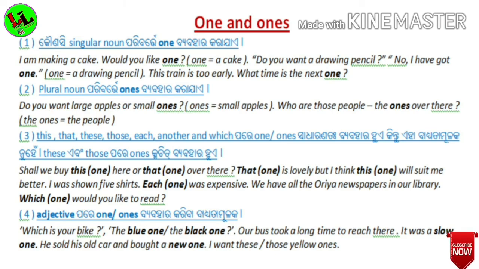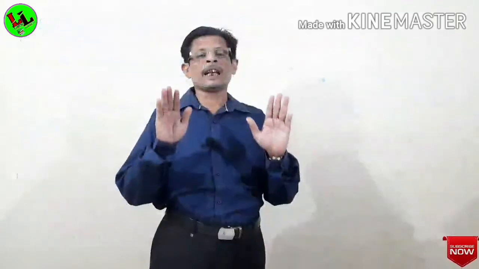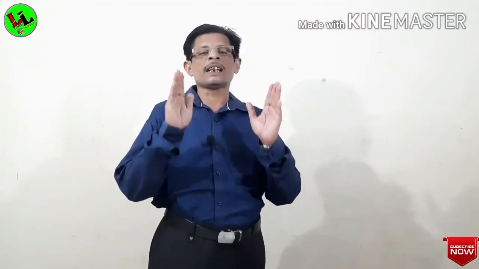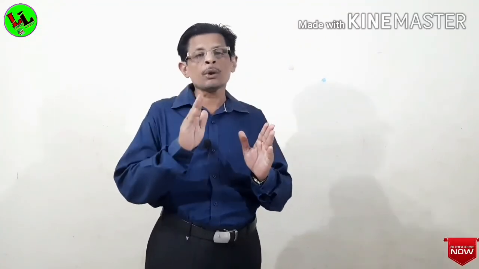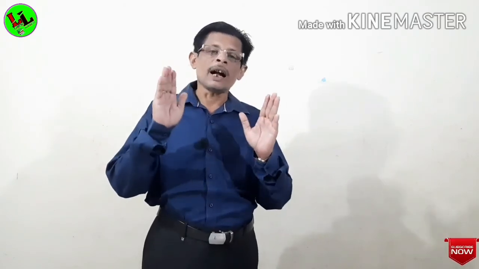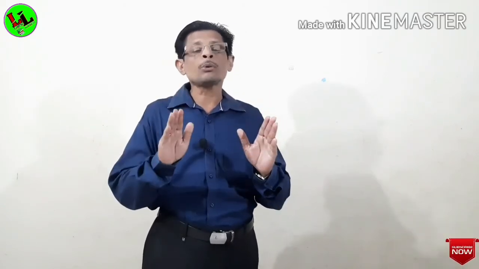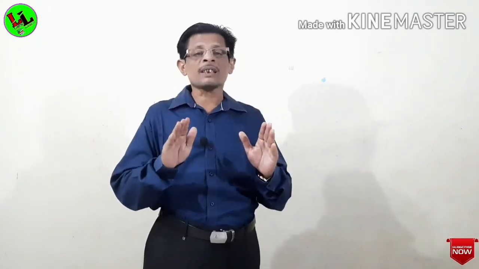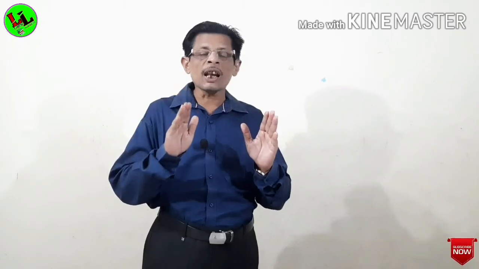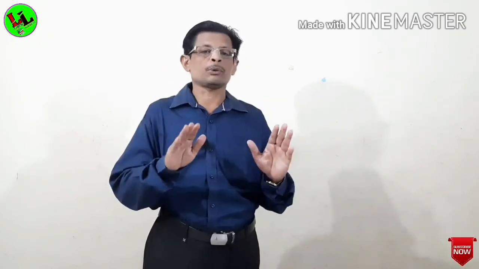And the third example is, he sold his old car and bought a new one. New is also an adjective. And then the last example is, I want these or those yellow ones. Here yellow is an adjective and we use ones after the adjective. This is all about our today's discussion about personal and impersonal pronouns.